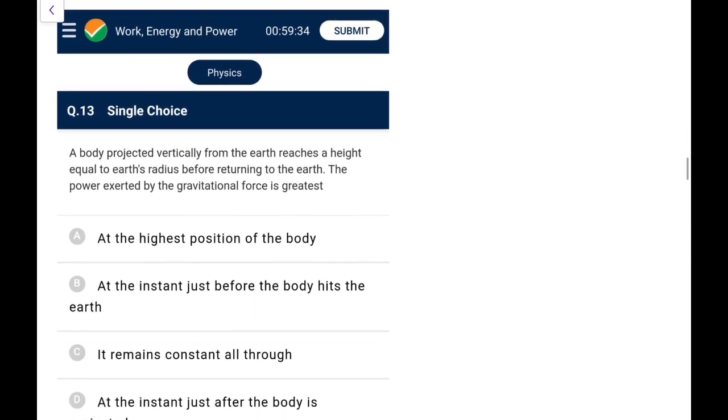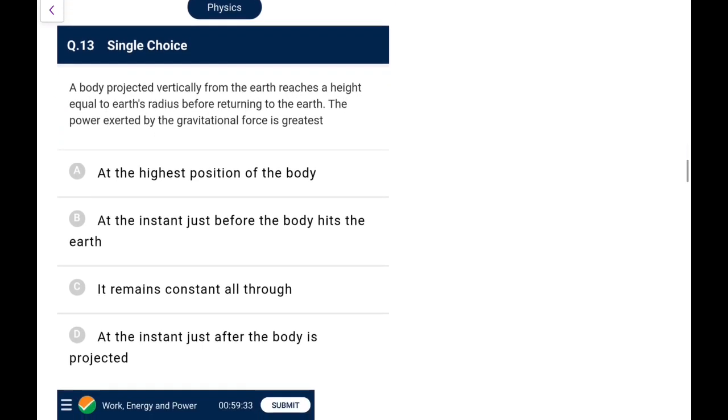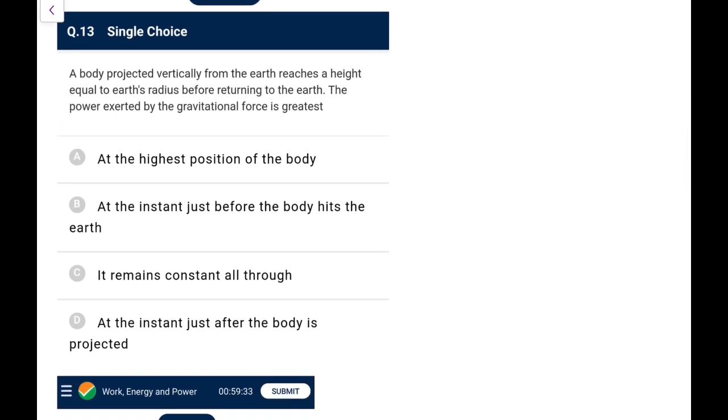Next one. A body projected vertically from the earth reaches a height equal to earth's radius. Okay, so it is going to the height equal to earth's radius before returning to the earth. The greatest power exerted by the gravitational forces. So when it is going up, the force would be negative, the power would be negative. When it is going down, it would be positive. And as it goes down in the downward journey, the speed will increase, and also the gravitational force of attraction will increase as it comes nearer. So it would be at the instant just before the body hits the earth, there the power would be maximum.